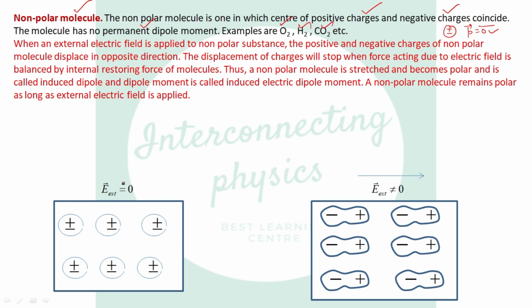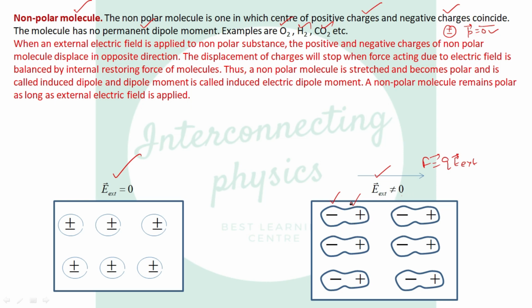But when you see here, in the presence of zero external field, it has no permanent dipole moment. But when an external electric field is applied, what will happen? The positive and negative ions of the non-polar molecule are displaced in opposite directions. Negative ions will move opposite to the electric field and the positive ions will move in the direction of the electric field, and the displacement of the charges will stop when the force due to the electric field is balanced by the internal restoring force.